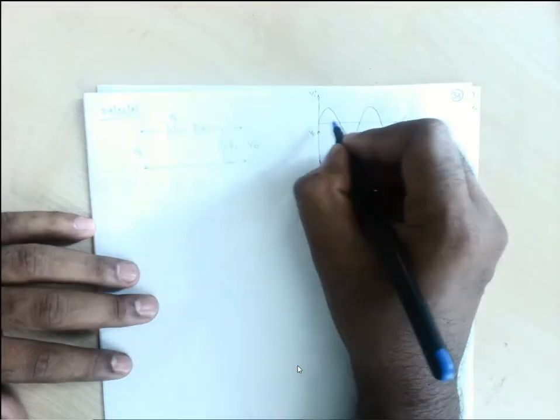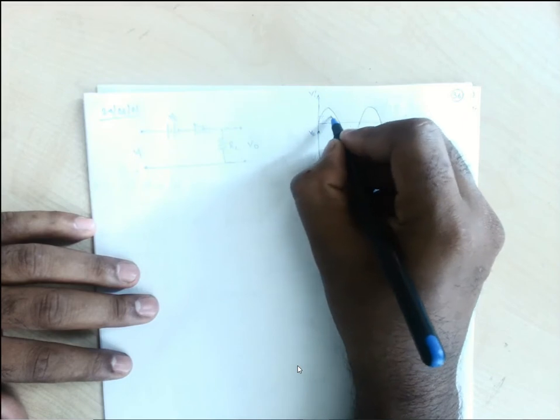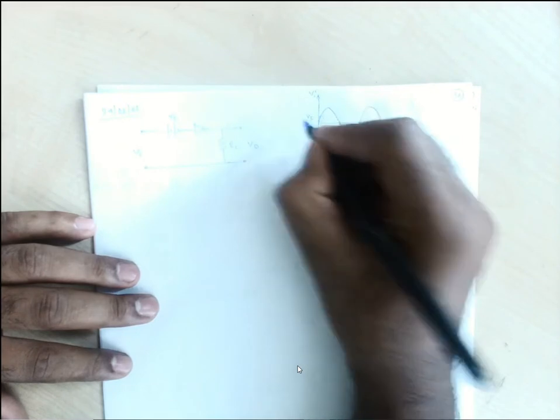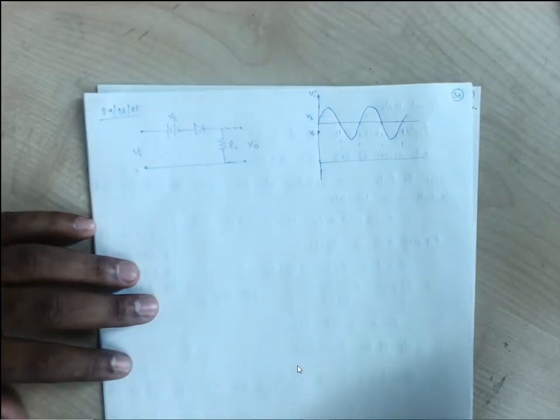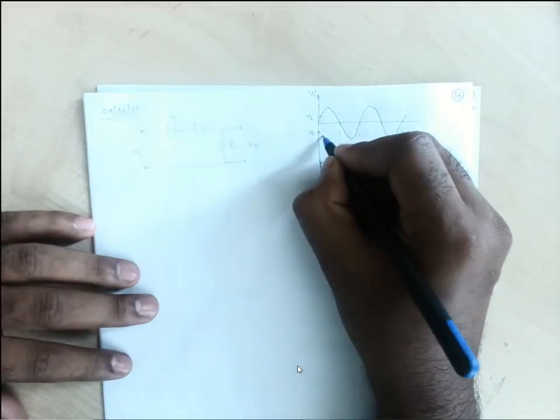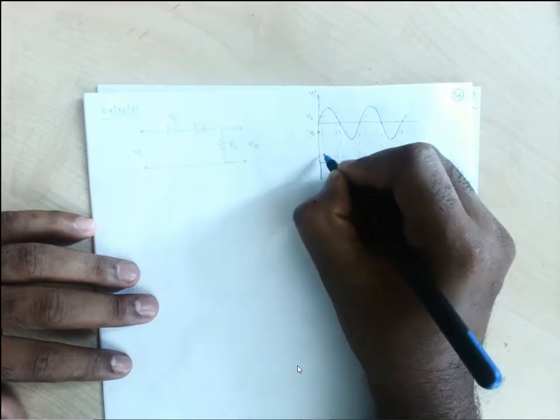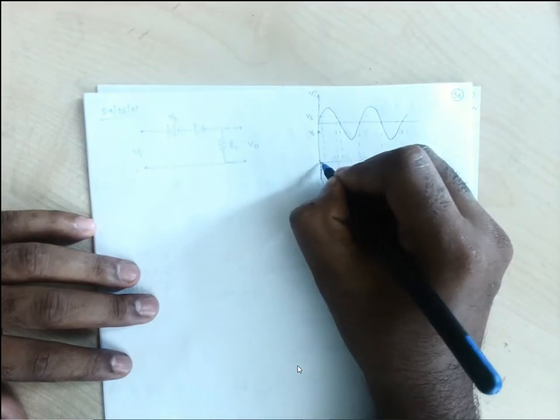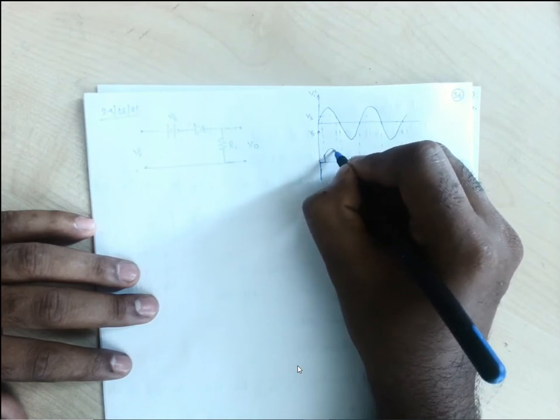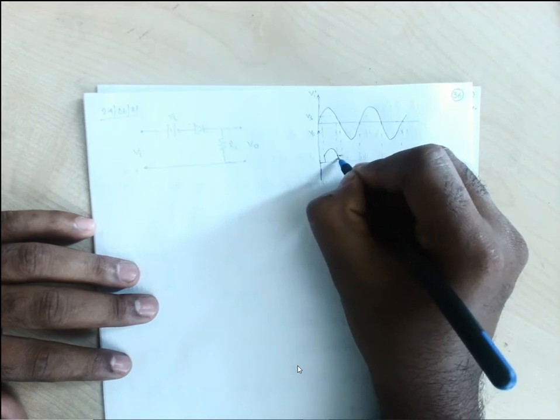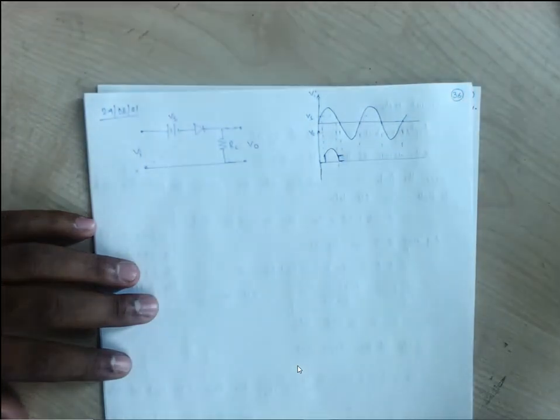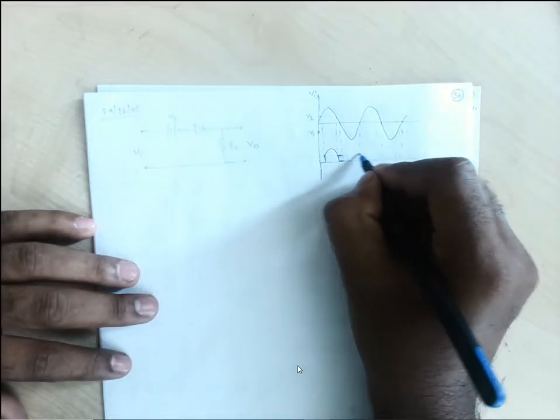So if we consider this level is 2 volt, let us consider this is our DC level Vs. Our output will be after Vs, like this. This part will be 0, then it starts from this Vs level.